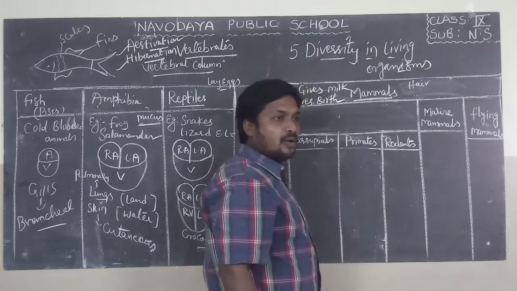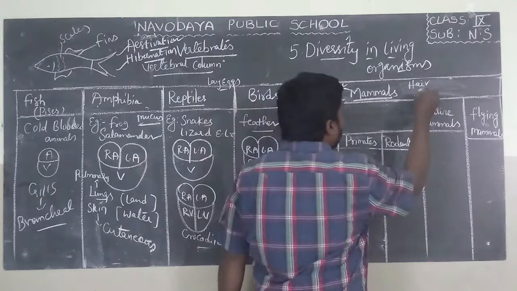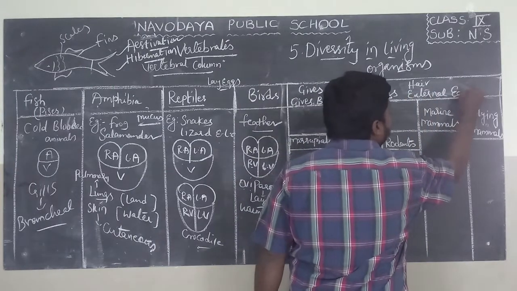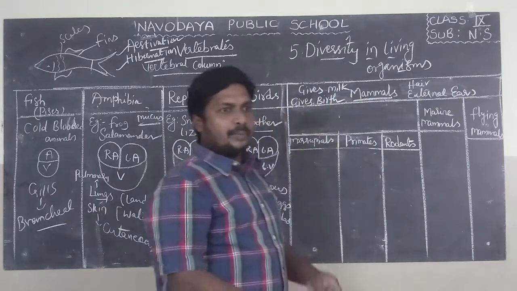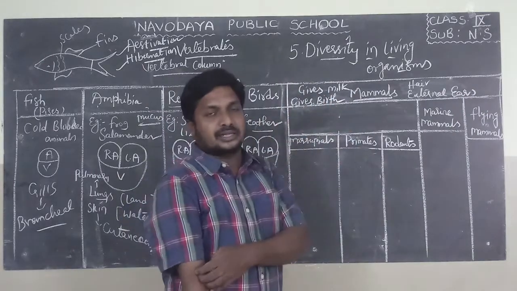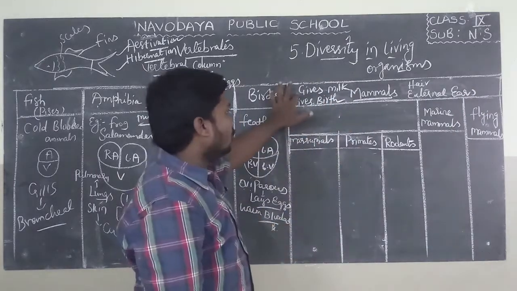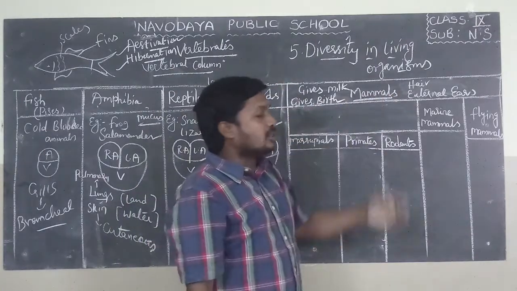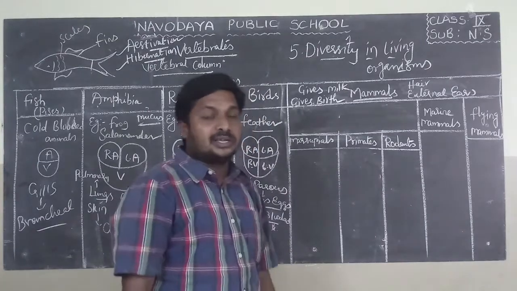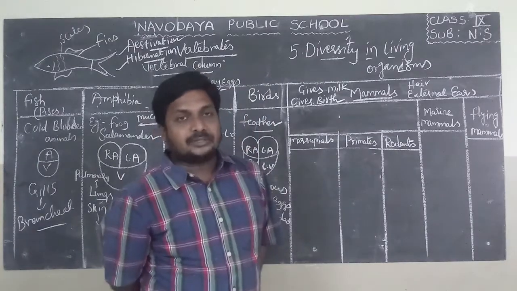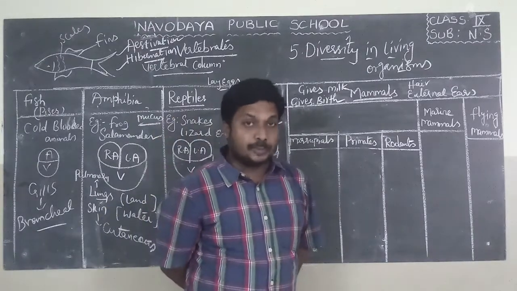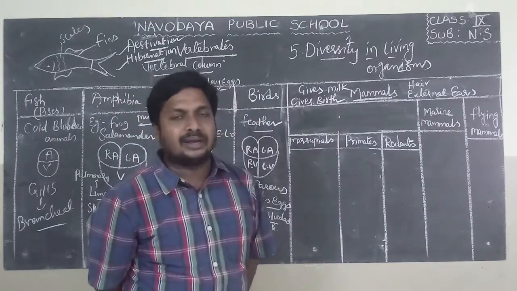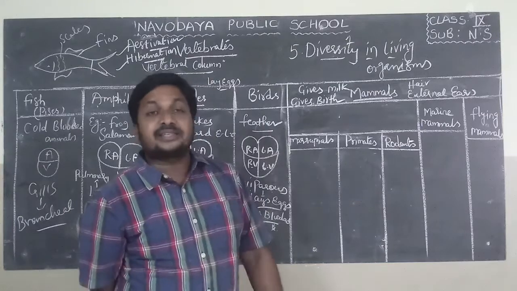And the animals which have external ears. Such animals are called mammals. These are the 4 fundamental characters of mammals: giving milk to their young ones, giving birth to their young ones, having hair on their skin, and having external ears. Give examples of mammals. Human beings, cow, buffalo, sheep, goat, horse, camel, tiger, lion, fox, etc.